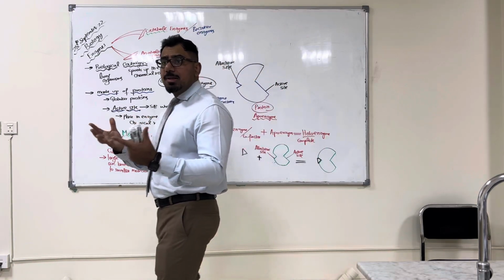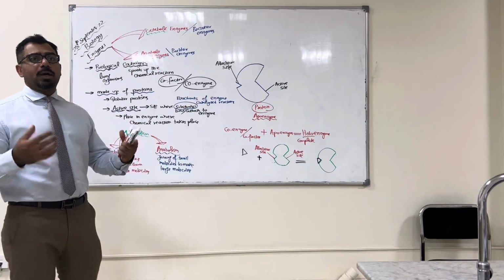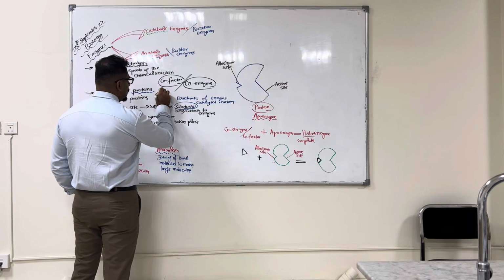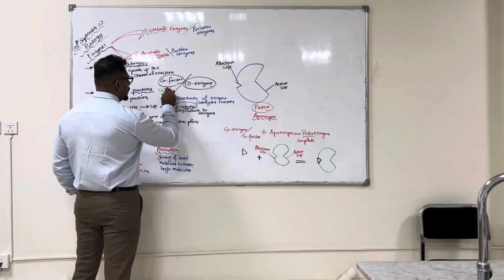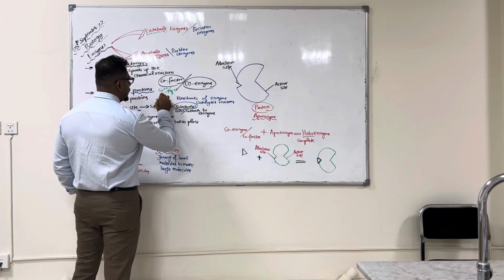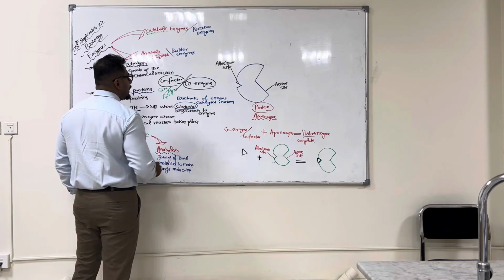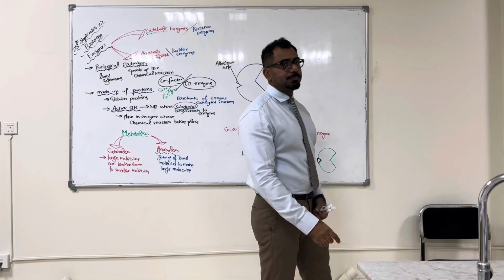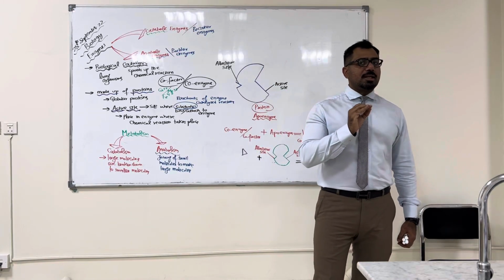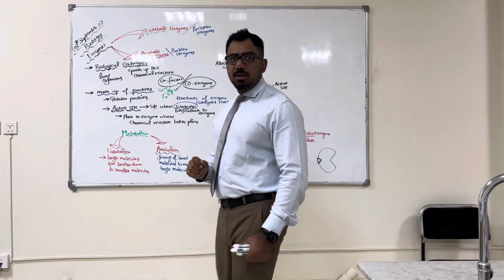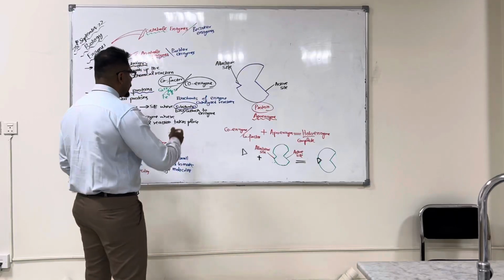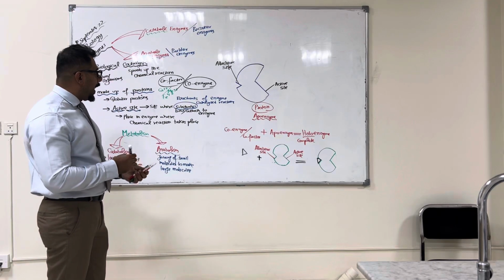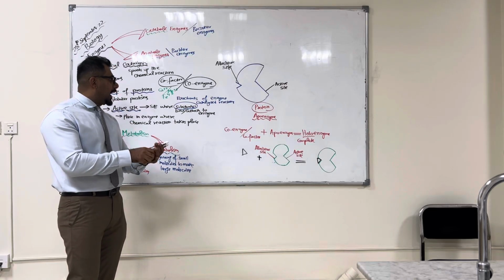Now, some of the minerals like calcium, magnesium, iron, they are the inorganic ions. What are they called? Cofactors.